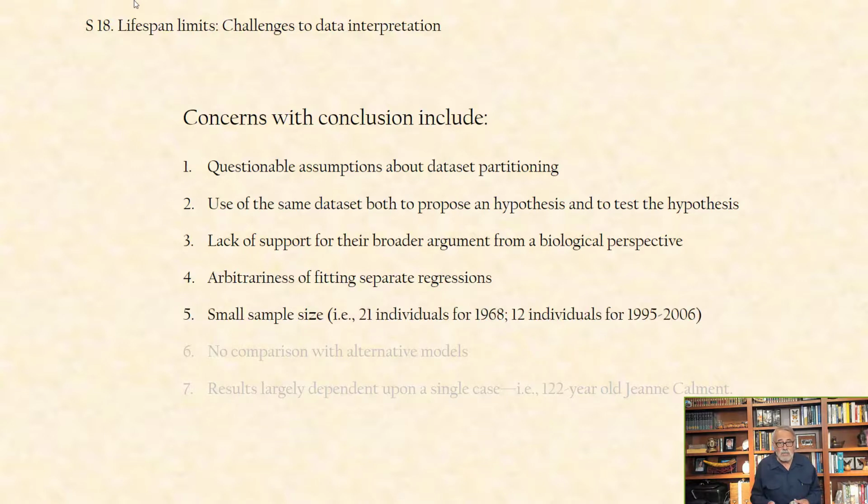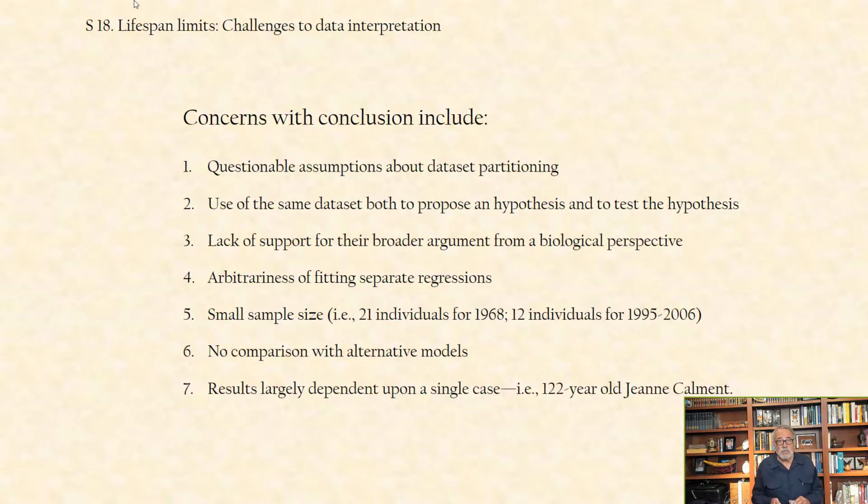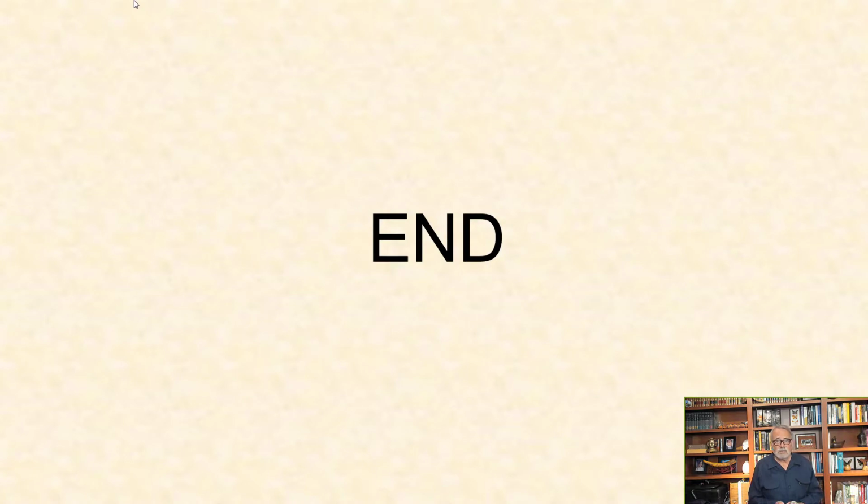Small sample size, i.e. 21 individuals for 1968 and 12 individuals for 1995 through 2006. No comparison with alternative models, and the results largely depended upon a single case, that is 122-year-old Jean Calment. Clearly, the question of limits to the lifespan of humans still remains open.